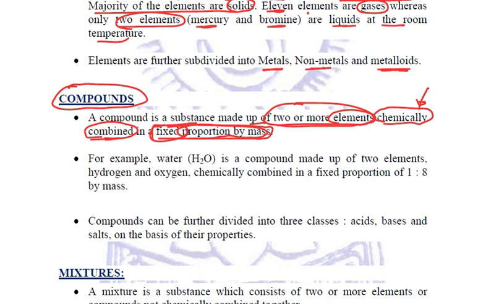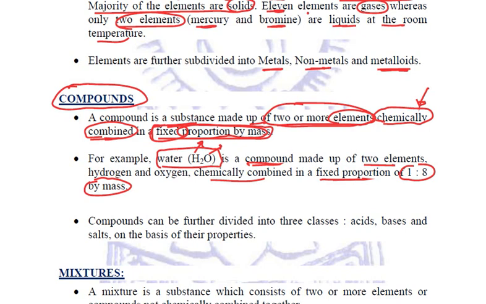For example, if we take water, we know the formula for water is H2O. It is a compound and it is made up of two elements, like we can see in the formula, hydrogen and oxygen, and importantly it is chemically combined in a fixed proportion of 1 is to 8 by mass. Now if you take water whether from Tamil Nadu or from Delhi or from Jammu and Kashmir, whether you take it from America or Australia, everywhere and anywhere throughout the world, the composition of water is fixed.